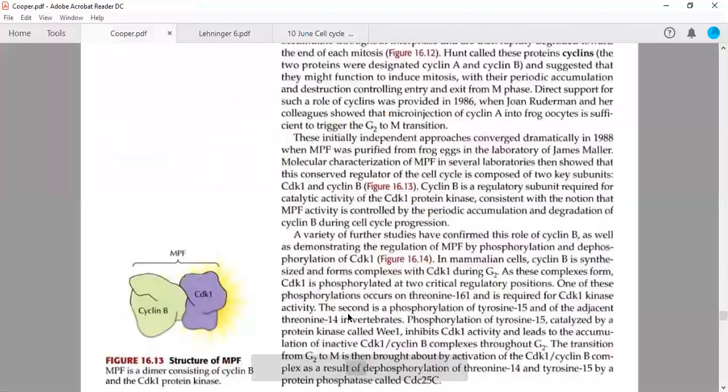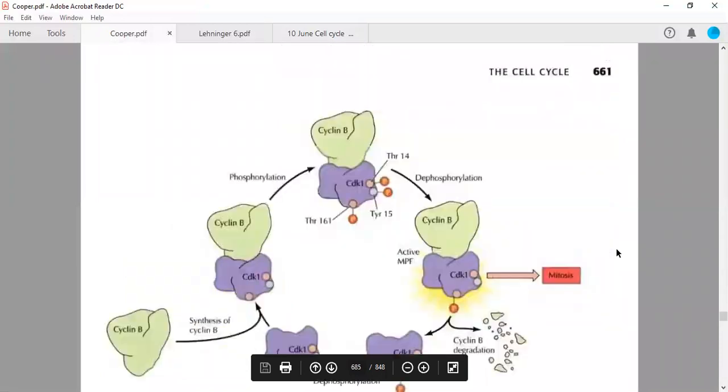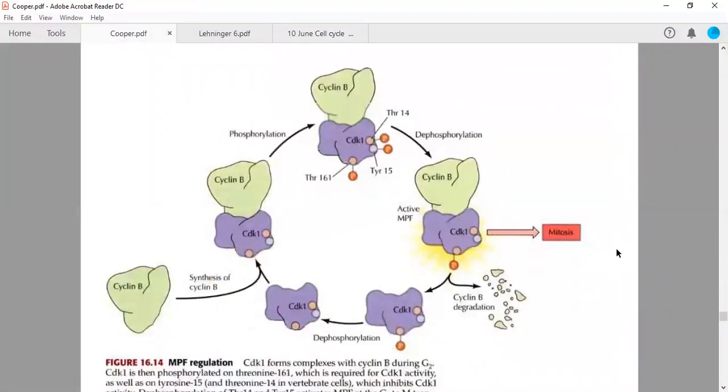So this WEE1 actually, when the scientists were doing some experiment, they produced some mutants. So in those mutants, what actually happened, beta? This term WEE is a Scottish term which means small.